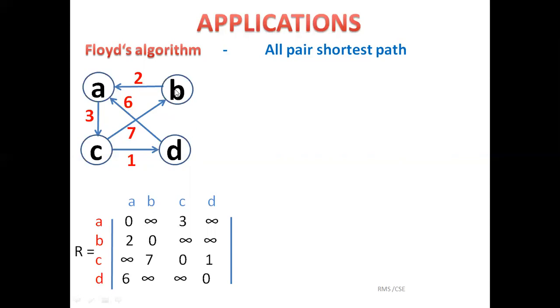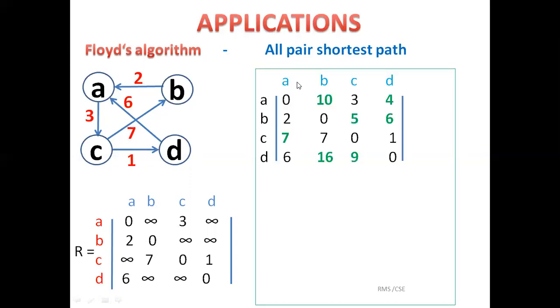Now we need to apply Floyd's algorithm to find the shortest path between all pairs. After applying it, I got this matrix. It is called the distance matrix, which gives the shortest path between each and every pair of vertices. If I compare the weighted matrix and distance matrix, for example, A to B was infinity, and now I got it as 10.